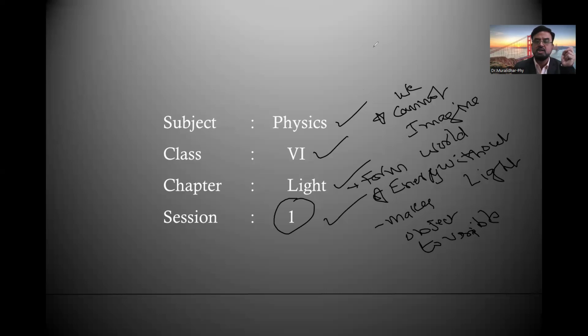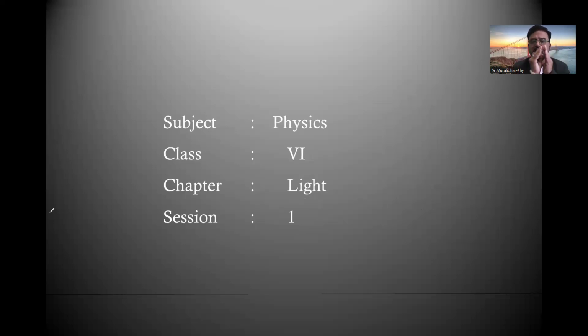Such a wonderful form of energy without which we cannot imagine our life. Even you are able to see me, or you are able to attend my online class because of light only. If light is not there, neither can I be visible for you, nor can you be visible for me.